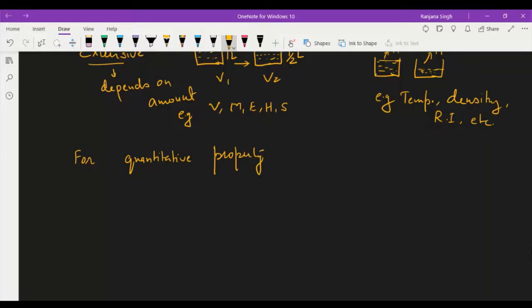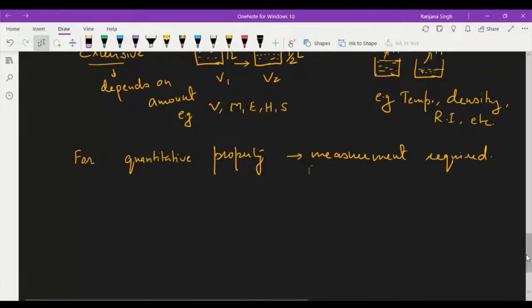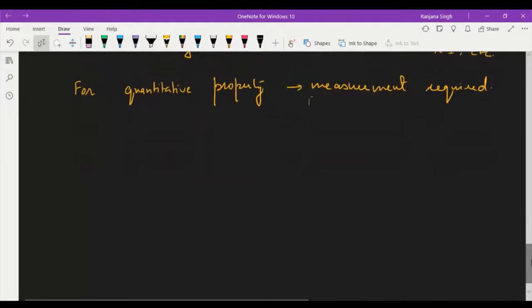Property measurement is required, right? And for measurement, some common system, some standard system, is required.